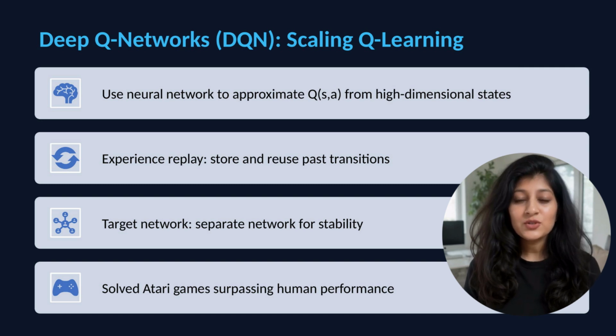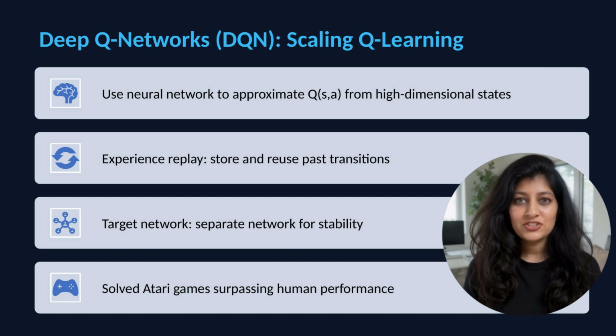Q-learning requires a Q table with one entry per state action pair. In video games with pixel observations, there are more states than atoms in the universe. Infeasible to maintain explicit tables. Deep Q networks use neural networks to approximate Q values. A network takes state and outputs Q values for all actions. With pixels as input, this requires deep convolutional networks.